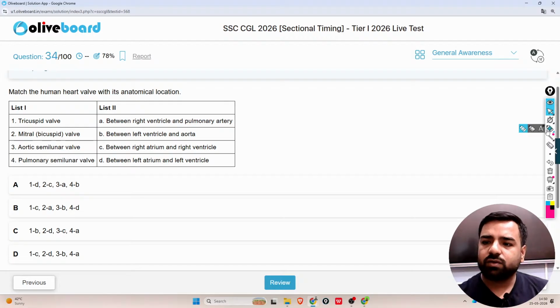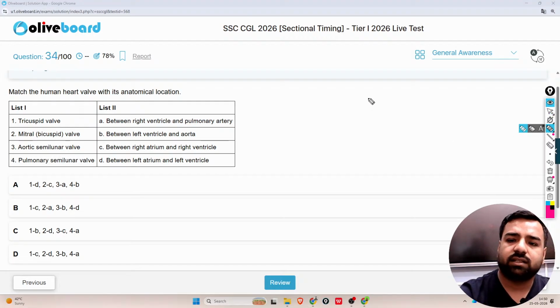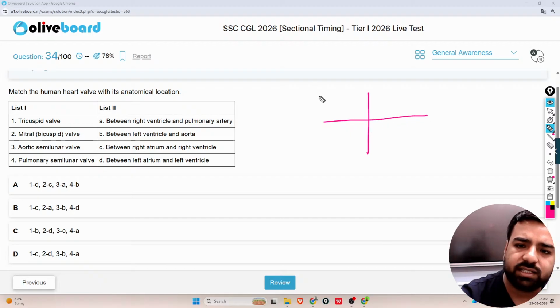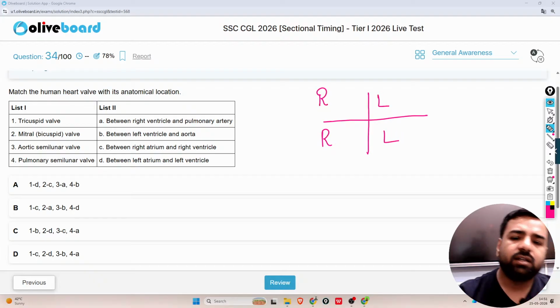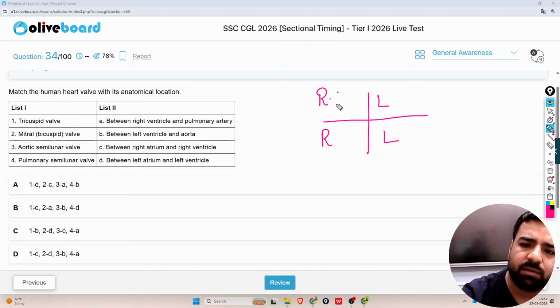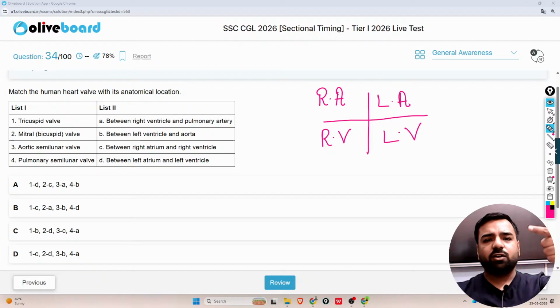from bio. Okay. So guys, in order to understand this, let's understand our heart is divided into how many parts. Our heart is divided into 4 different chambers, right? Since this is the right one, we'll write right here, and this is left one, so we'll write left. According to the dictionary order, A comes before V. Why I'm saying this? Because the upper part is auricle and the lower part is ventricle. Similarly, the left part, so it's left auricle, left ventricle. So our heart is divided into 4 different sections: right auricle, right ventricle, left auricle, left ventricle.